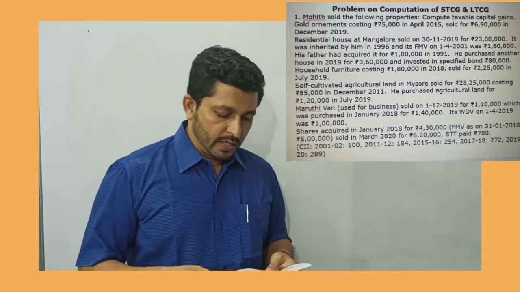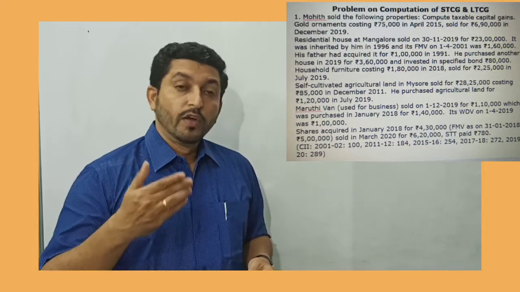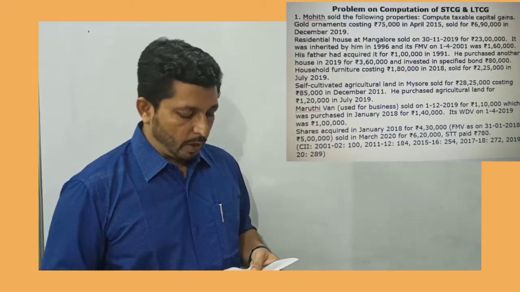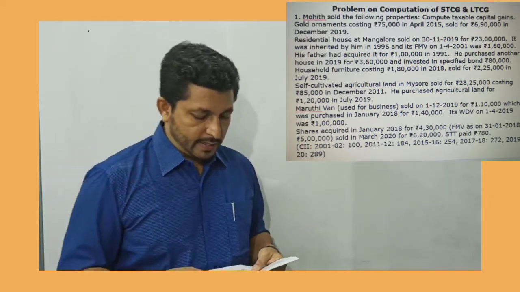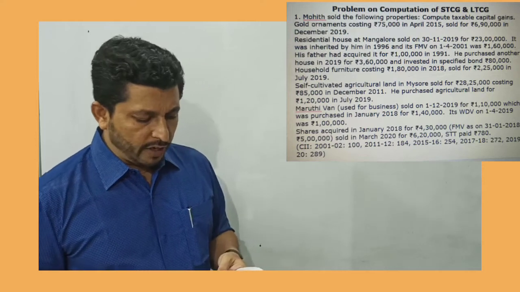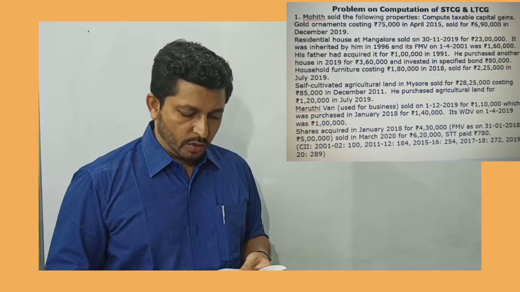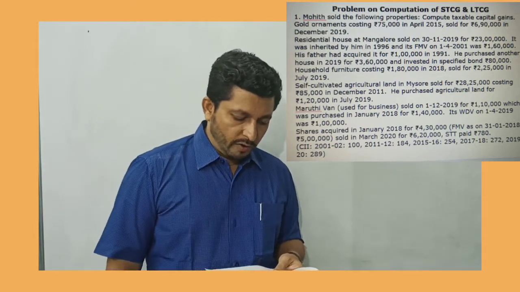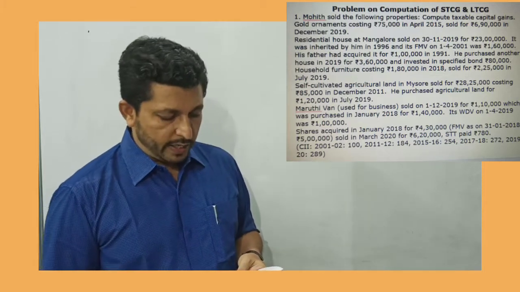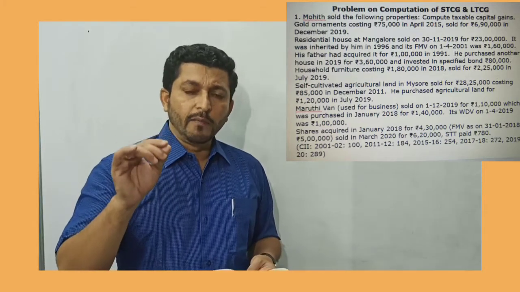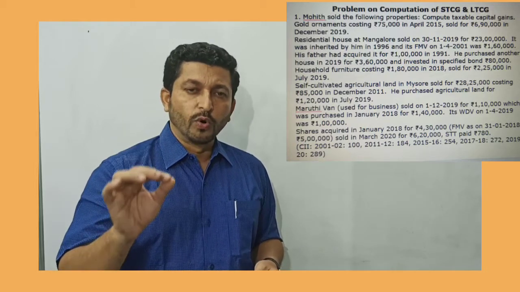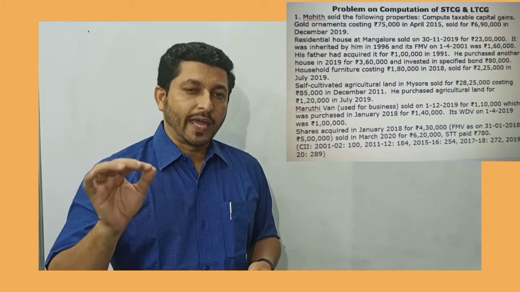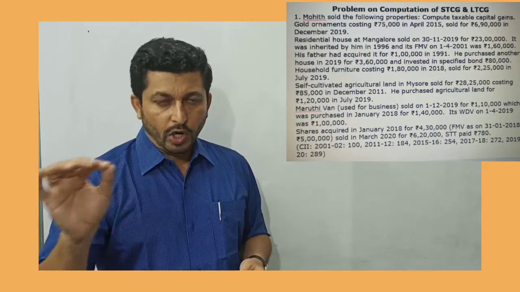And it's also given that he has invested in specified bonds. We assume that he has invested within 6 months from the transfer of this particular property. So he can claim exemption under section 54EC as well. Then household furniture costing 1,80,000 in 2018 was sold for rupees 2,25,000 in July 2019. A very important phrase in this statement is household furniture. Household furniture is not a capital asset. So it will not be considered.